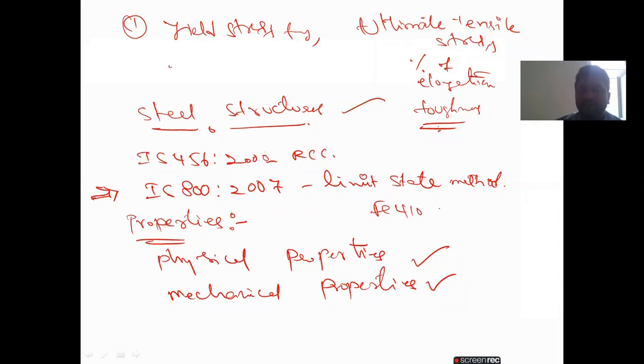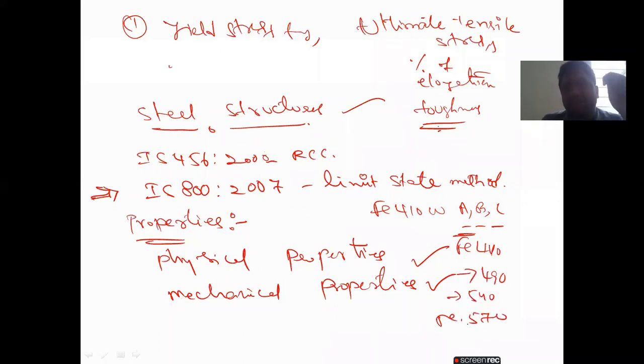We have three types there, and Fe 440, Fe 490, Fe 540, Fe 570, Fe 590. Like that we have different grades available. Whenever we discuss the I section, T section, angle section or channel section, I will explain clearly based on that.